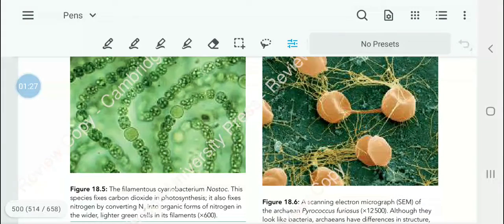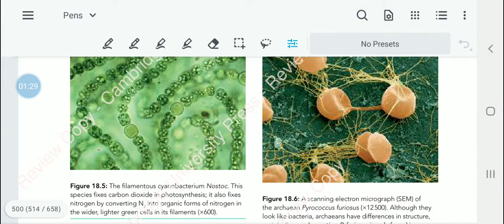As you can see here, the filamentous cyanobacterium Nostoc fixes carbon dioxide in photosynthesis, and also fixes nitrogen by converting nitrogen, N2, in the atmosphere into organic forms of nitrogen that can be absorbed. These are found in wider and lighter green cells in filaments, as you can see in this diagram.